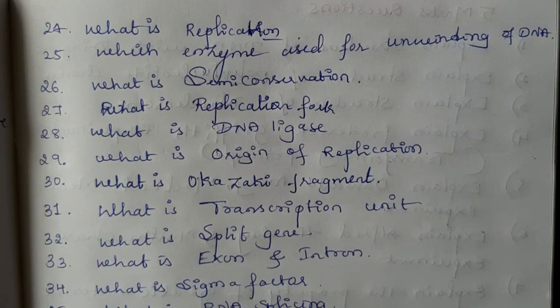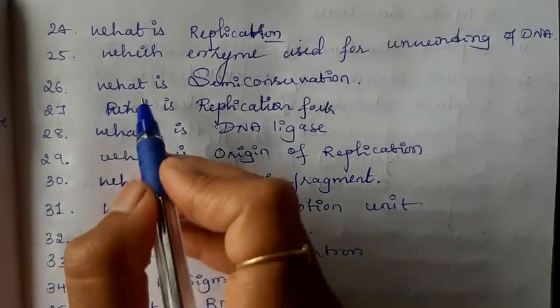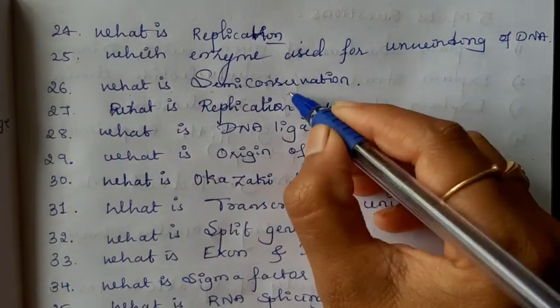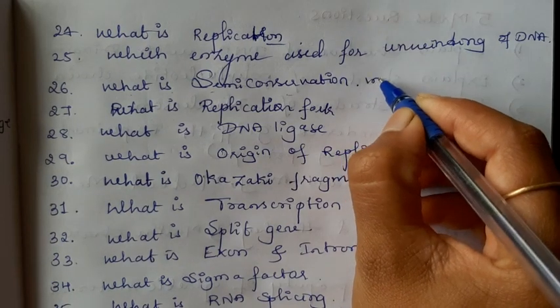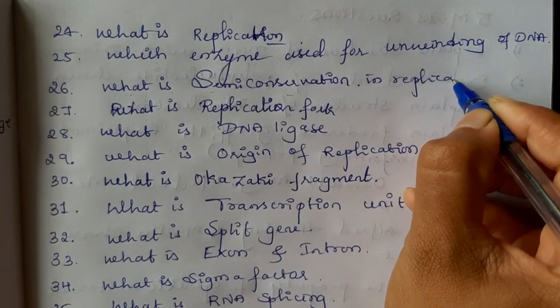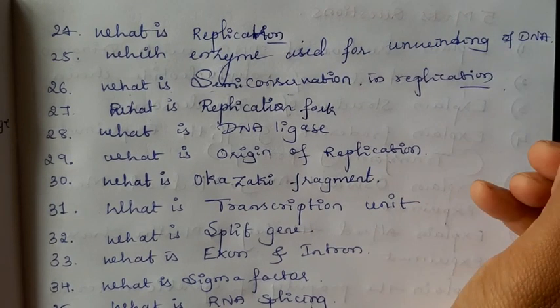Okay. Next one, what is semi-conservation? Semi-conservation is one of the mechanisms of DNA replication. During DNA replication, one of the parental strands remains as it is. Only one strand is newly synthesized. This process of replication is known as semi-conservative replication. Okay. Then here I will mention what is semi-conservative replication.